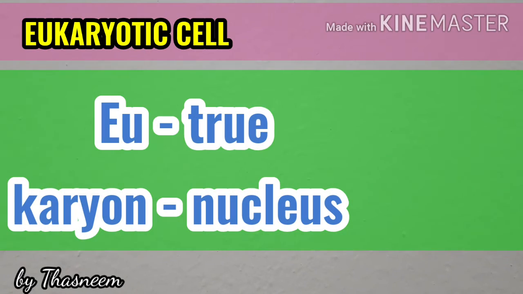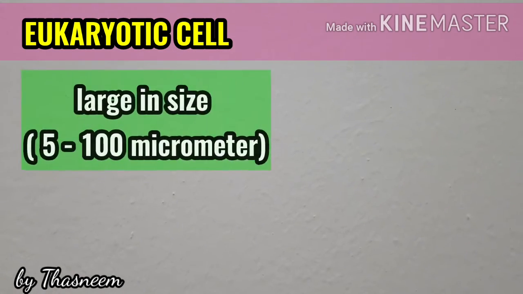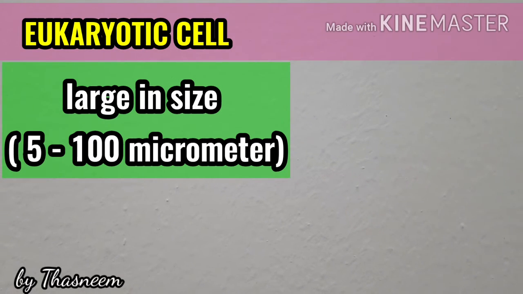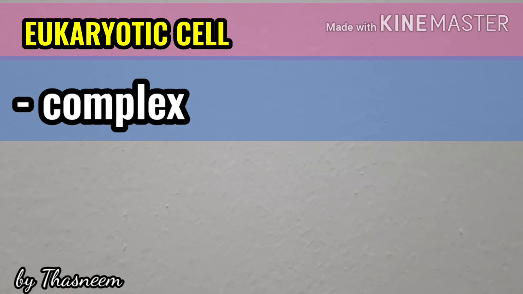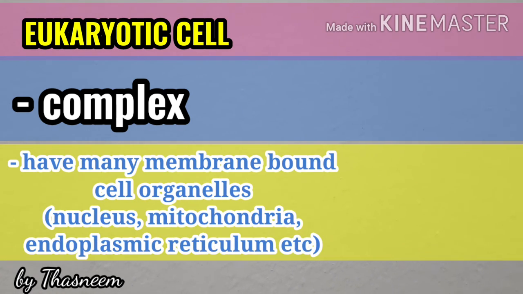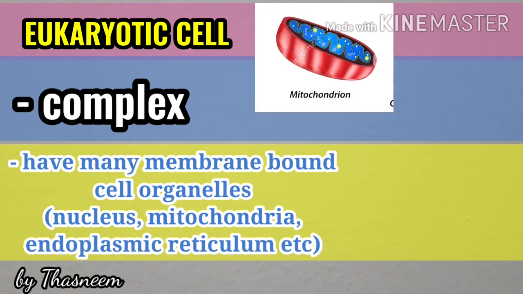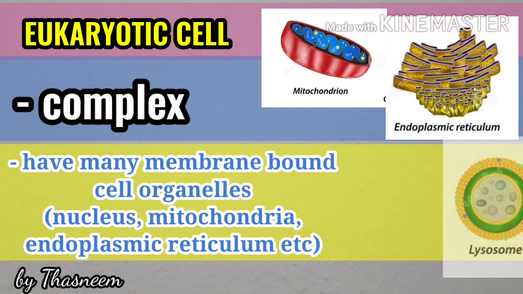Next is about eukaryotic cell. The word eukaryote can be split into two, that is eu means true and karyon means nucleus, that is true nucleus. Compared to prokaryotic cell, eukaryotic cells are larger. Their size varies from 5 to 100 micrometer. Eukaryotic cells are complex cells with many membrane bound cell organelles in them, like the mitochondria, endoplasmic reticulum, lysosomes,